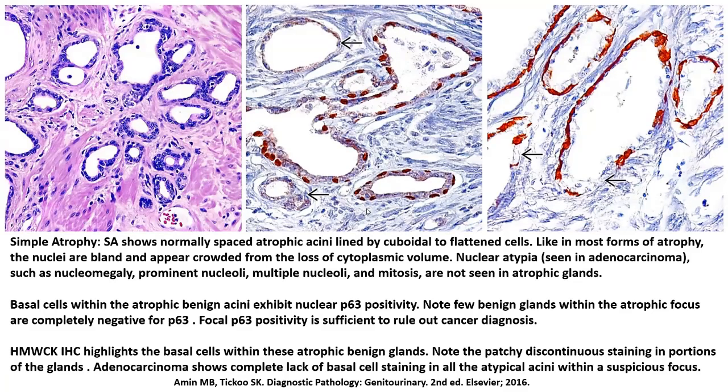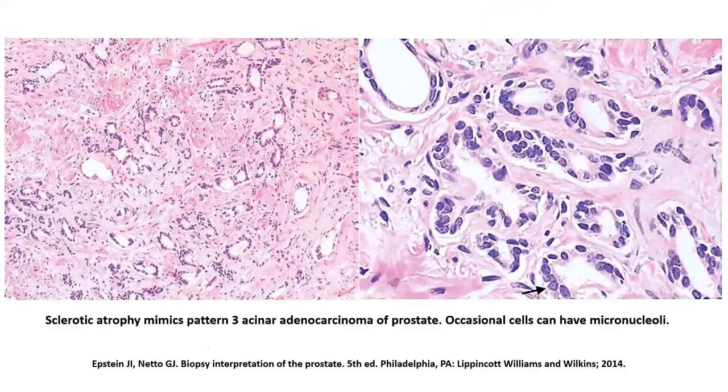Now, again, the utilization of the high molecular weight keratins and P63 in order to pick up the basal cell layer is very important in the case of acinar atrophy. And as you see in this particular case with high molecular weight keratins, as well as with the nuclear P63, there is a preservation of P63 in quite a good number of the cells of this basal cell layer, and high molecular weight keratin is also picking up quite a good number of these basal cells. So this gland is obviously not a malignant one.